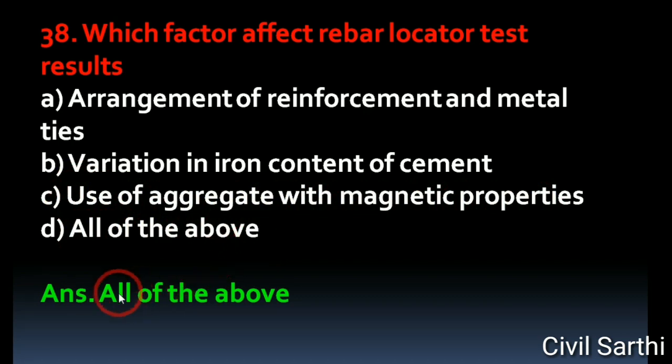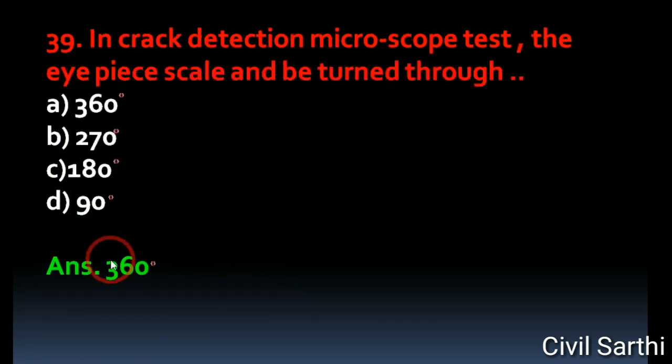The right answer is all of the above. Question number 39. In crack detection microscope test, the eyepiece scale can be turned through. Option A 360 degree, option B 270 degree, option C 180 degree, and option D 90 degree. The right answer is 360 degree.